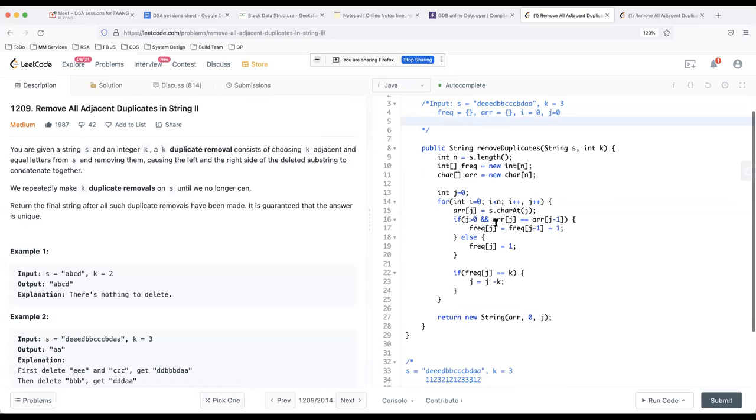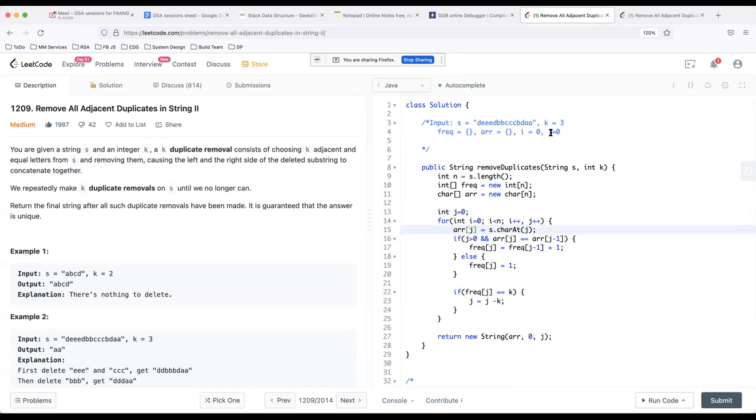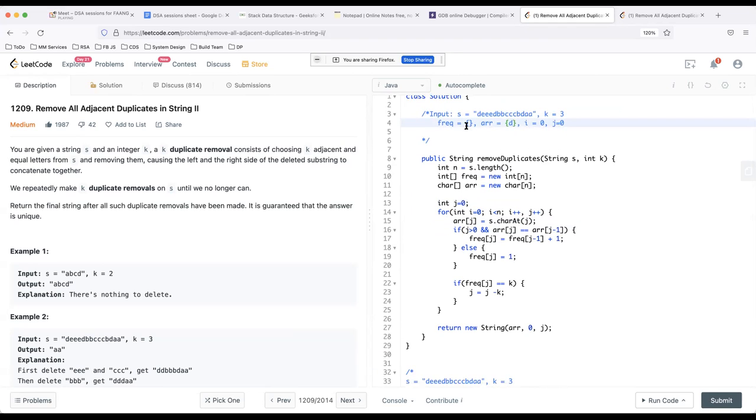The first time, we blindly copy the ith element into the jth location. So i is 0, we copy d inside the array, so it becomes d. Also we change the frequency array. So j is equal to 0 right now, so the frequency is 1. So frequency of j is 1.